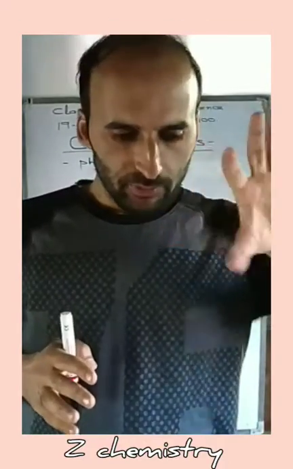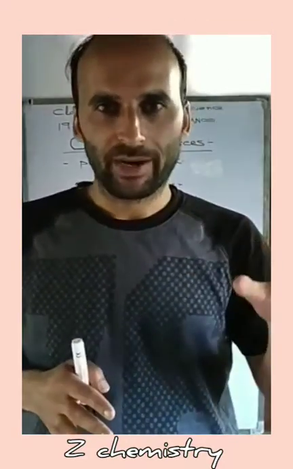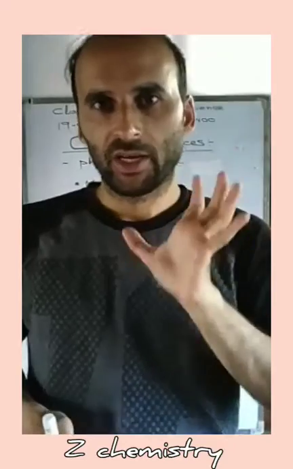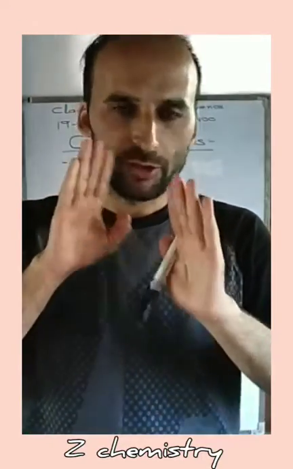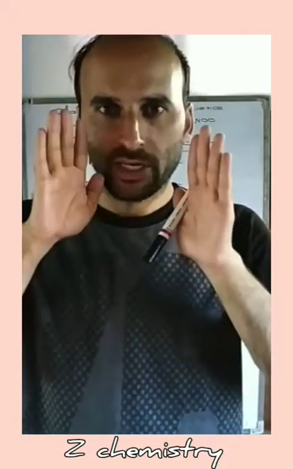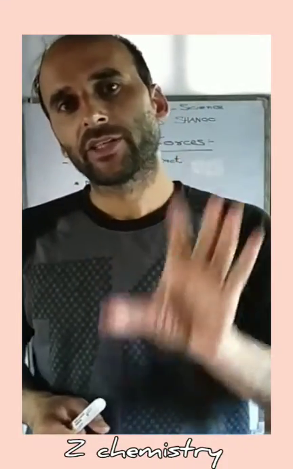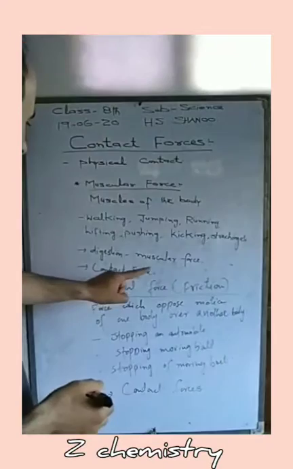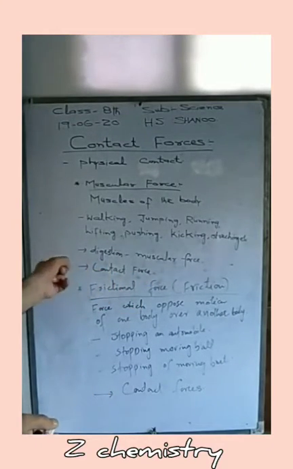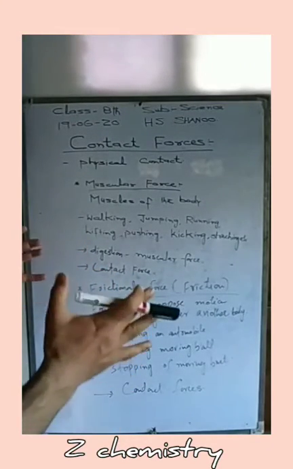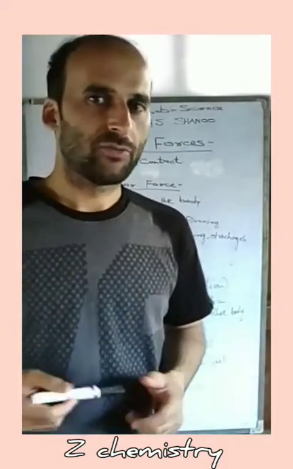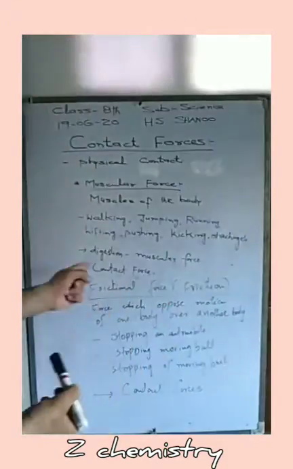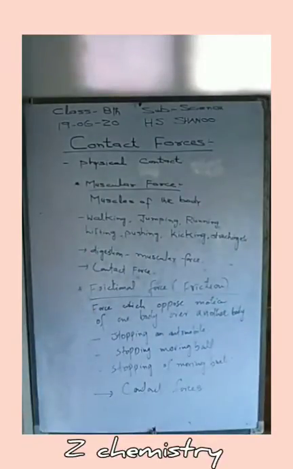Due to peristaltic movements, or the muscular force of the inner layer of the stomach, a muscular force is exerted on the churned food, and it finds its way into the small intestine. As there is contact between two objects, this force comes into play. That is why such force is also called contact force.